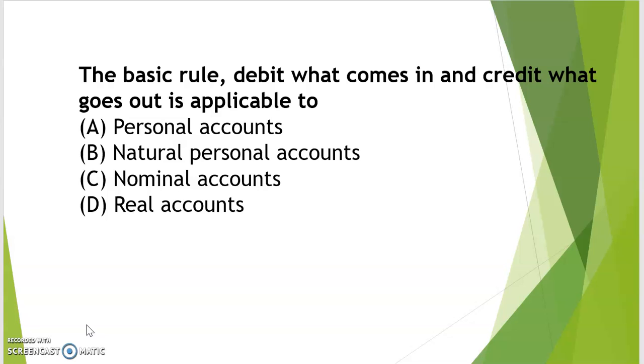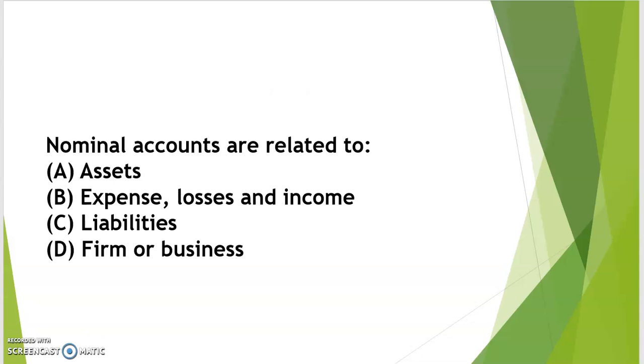There are two types of accounts, personal account and impersonal accounts. And impersonal accounts are again divided into two parts, that is nominal accounts and real accounts, whereas the real accounts include all assets. So debit what comes in and credit what goes out is applicable to real accounts. So the correct answer is D.